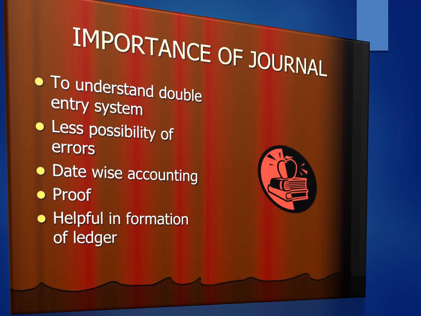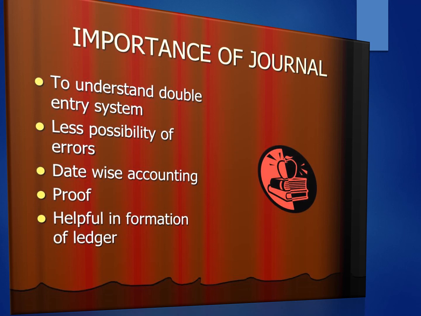Now we shall see the significance of journal. First is to understand the double entry system. In a journal, two separate columns for debit and credit are maintained. Thus, it becomes easy to know which account is to be debited and which account is to be credited. Second is less possibility of errors. In the journal, according to the rules of double entry, two effects of transactions are passed. Thus, the possibility of accounting errors can be minimized.